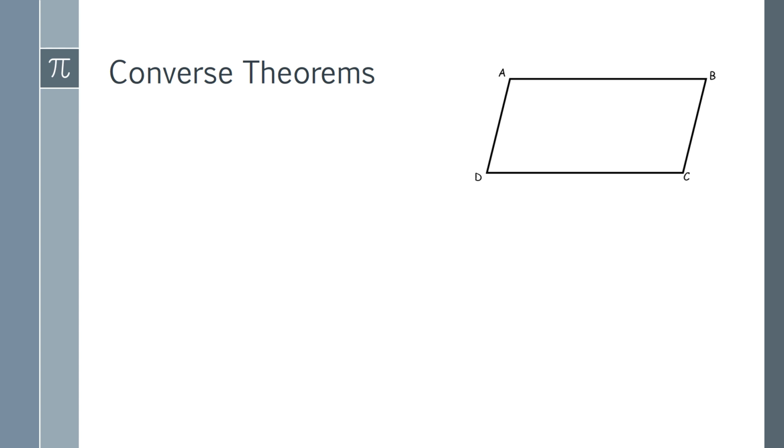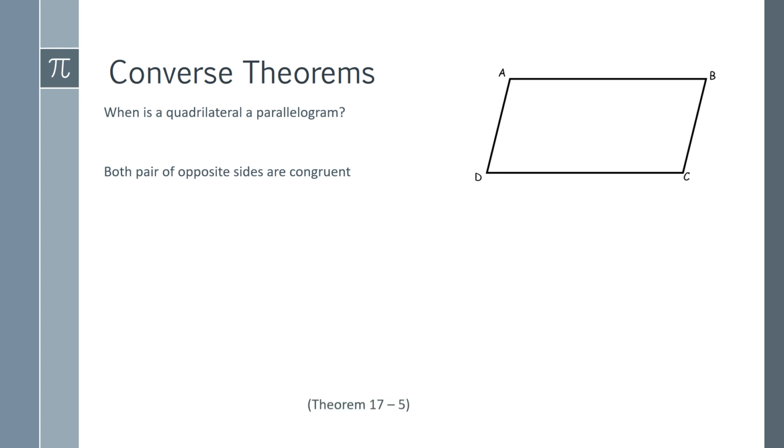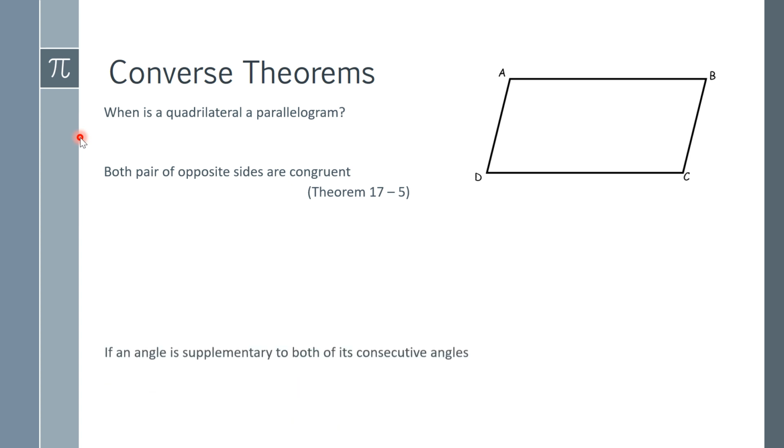Here is a quadrilateral. We're going to assume that we can prove that it's a parallelogram by showing the following things. So when is a quadrilateral a parallelogram? Well, one of the rules was the opposite sides had to be congruent. So that was theorem 17.5. In this particular problem, if AD right here is congruent to BC and AB right here is congruent to DC, then this is a parallelogram. Let's take a look at the next one.